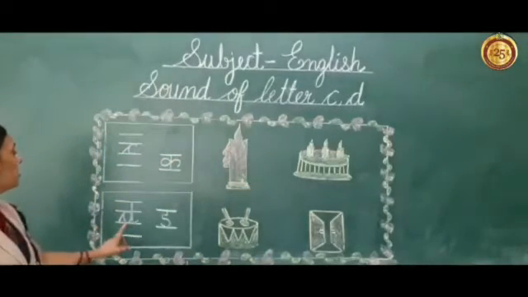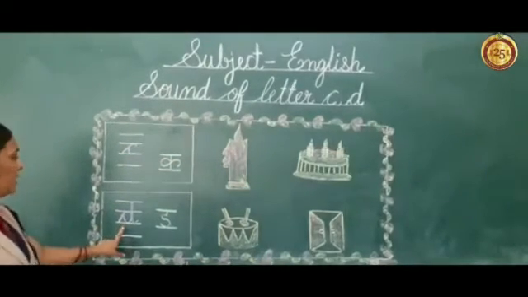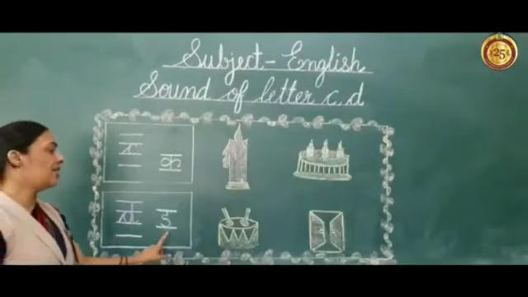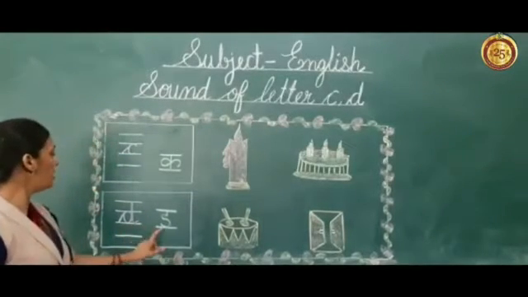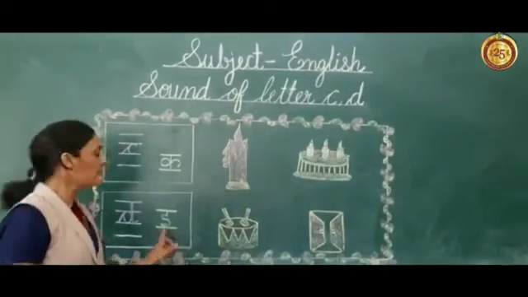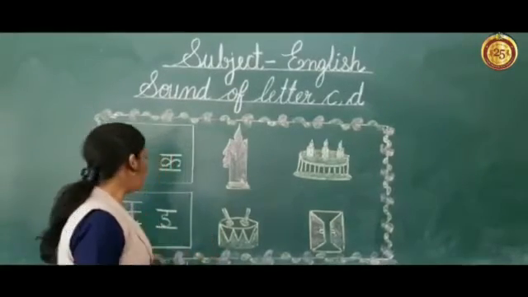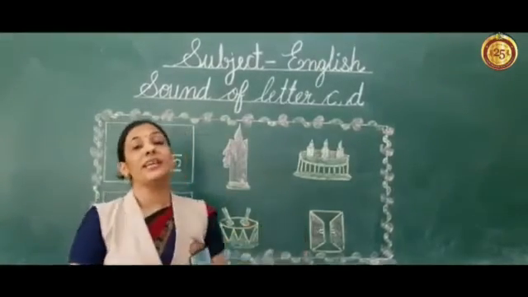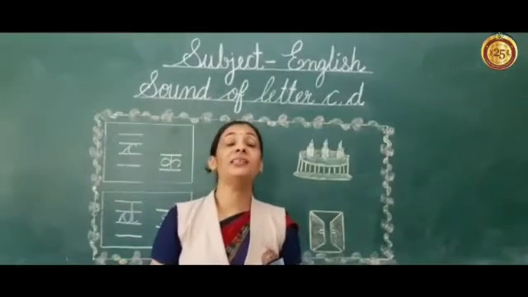Now we learn the sound of letter D. This is letter D. The sound of letter D is dove. D, the drum. D, the door. D says dove.